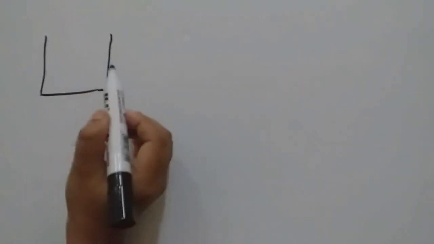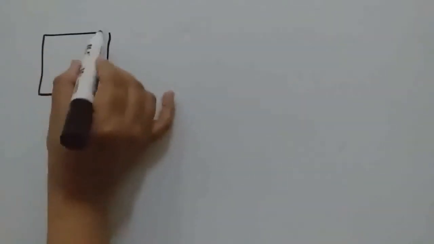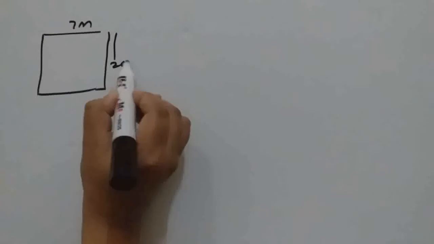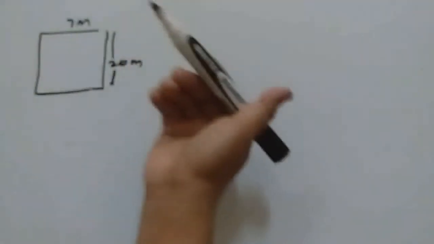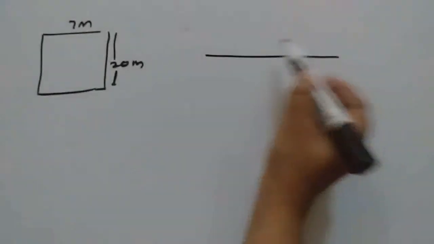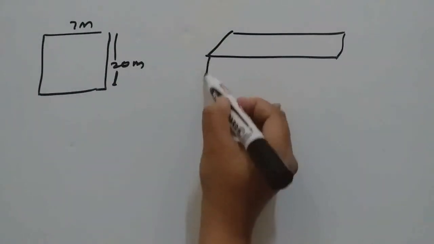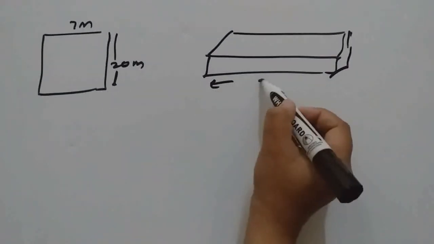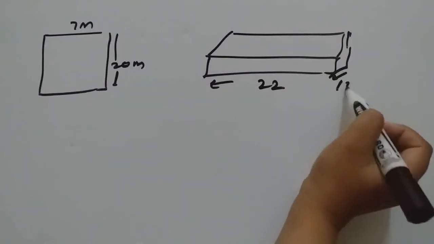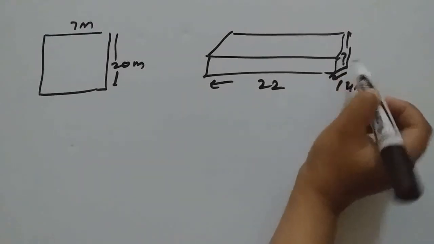In question number 3, it is given that a 20 meter deep well with diameter 7 meter is dug. Okay, so this well is in cylindrical shape, isn't it? So 7 meter in diameter and 20 meter deep means height. So this is dug, and the earth from this digging is evenly spread to form a platform. So we know platform is cuboidal in shape. So for this, length is given as 22 and breadth is given 14. So height of this platform we should find.